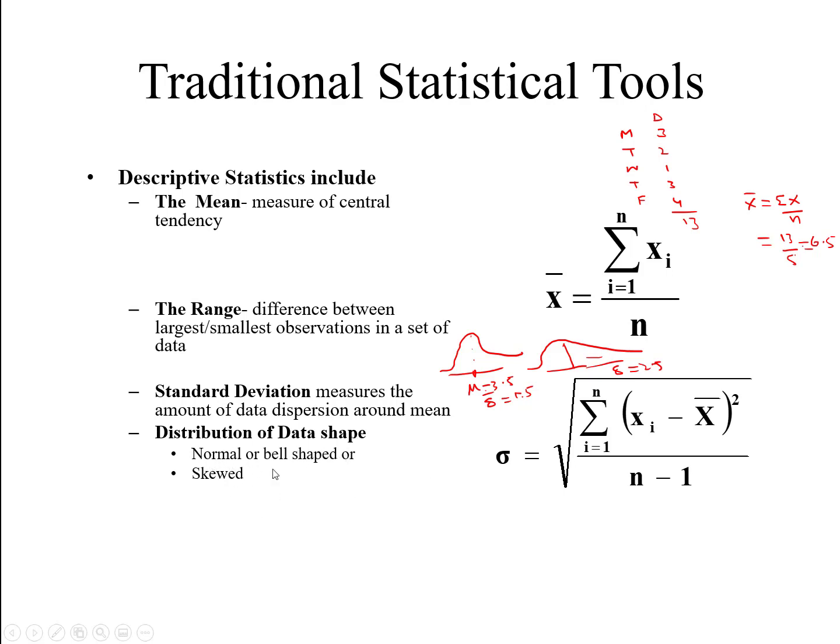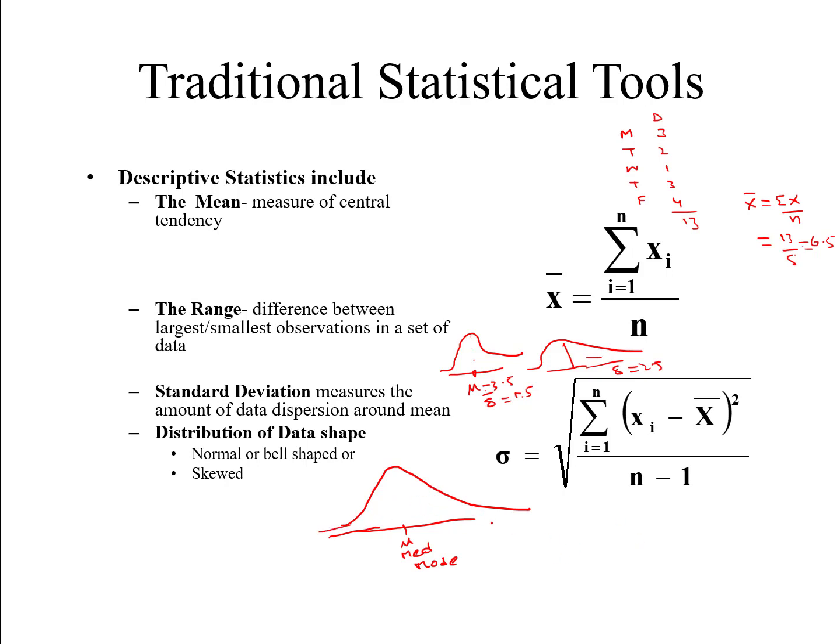Distribution of data shape. As I already mentioned, normally we will sketch the data. How does it look? The normal distribution is a bell-shaped curve, just like we already tried. In the normal shape, we draw this bell-shaped curve. Mean, median and mode lie at the same point in the normal distribution. So this is the characteristic: it is a bell-shaped curve and a symmetric distribution.